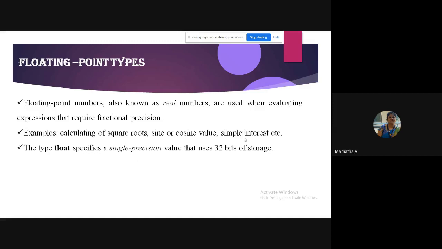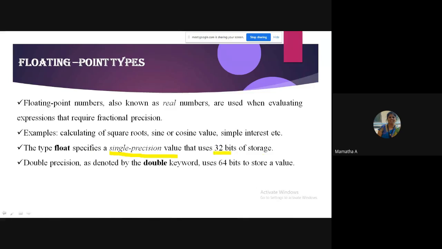As I told you, there are two types. One is float, the other one is double. Float is also called a single precision value, because double holds a more precise value than float. Float takes 4 bytes, so it is 32 bits of storage, and for double precision, we call it double type, which uses 64 bits.